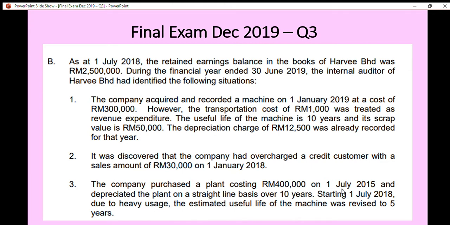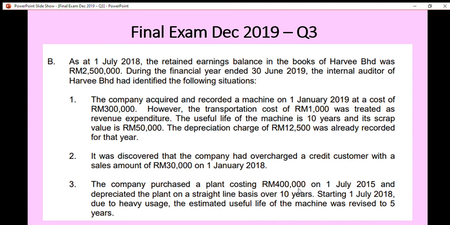At the beginning of the 4th year, the company revised the useful life of the machine to 5 years. Originally, the remaining useful life of the machine was 7 years, because the original estimated useful life was 10 years.